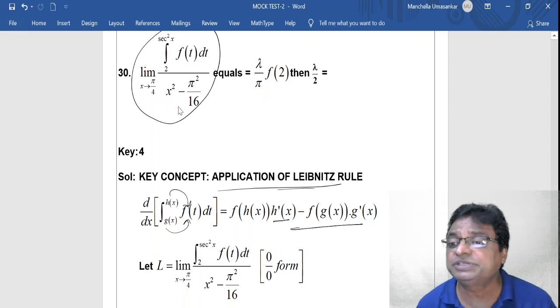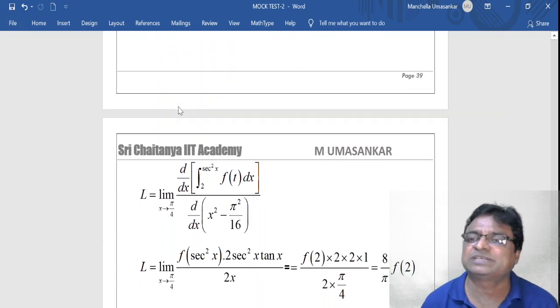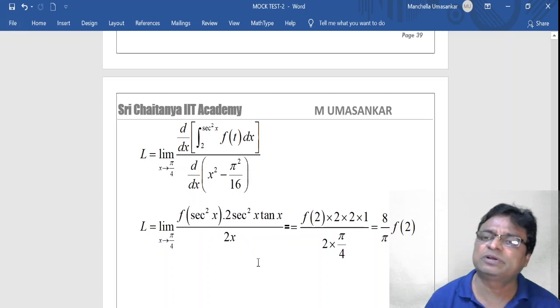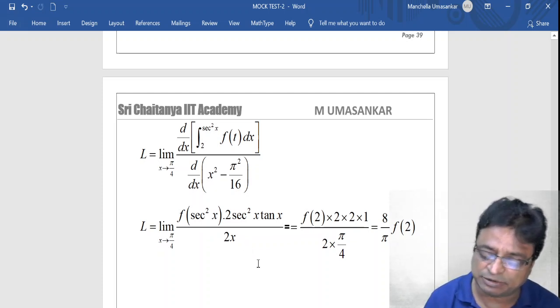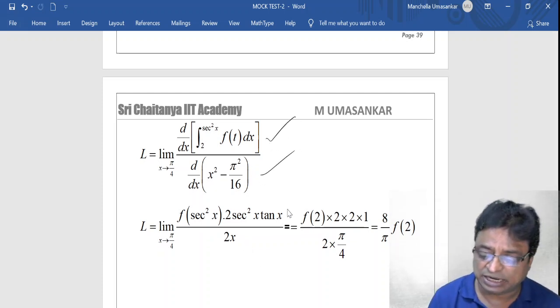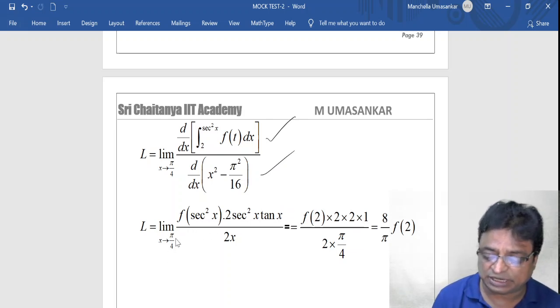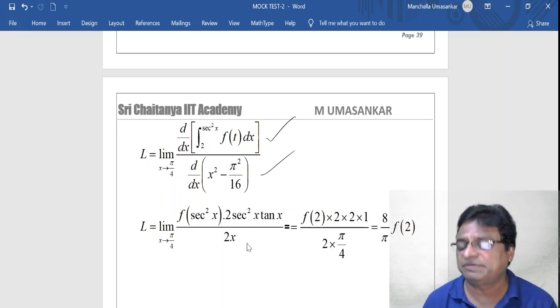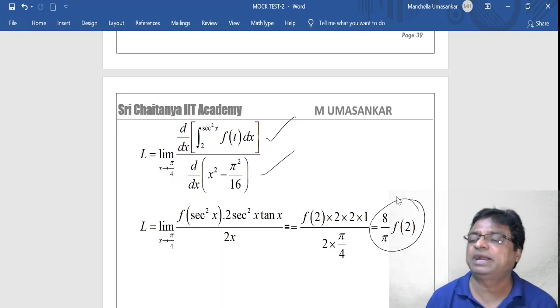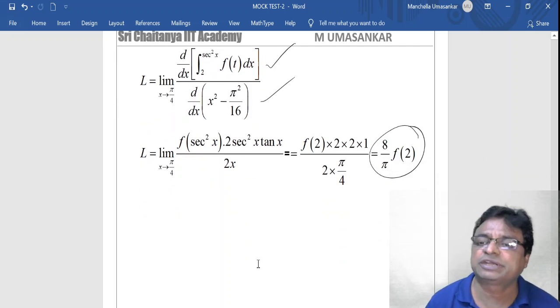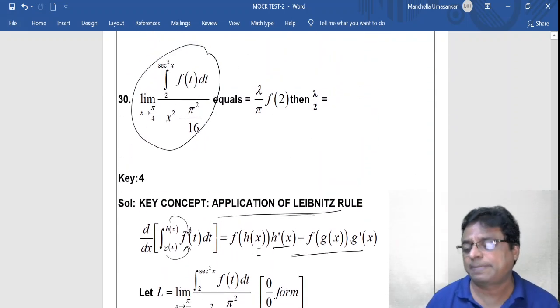Since it is 0 by 0, I am applying L'Hospital rule. For that, I have to differentiate the numerator as well as the denominator, and after differentiation and putting x equal to pi by 4, after simplification I will get the answer as 8 by pi into pi f of 2. Check your answer, and you will get it very clearly.